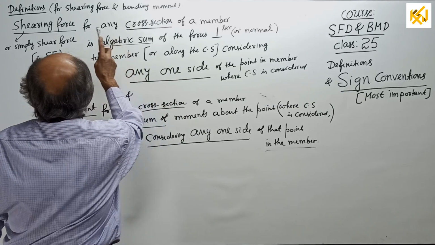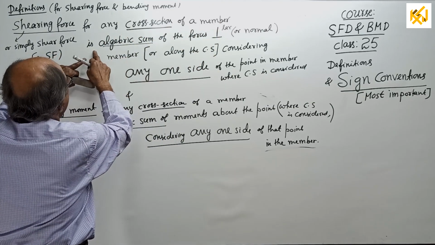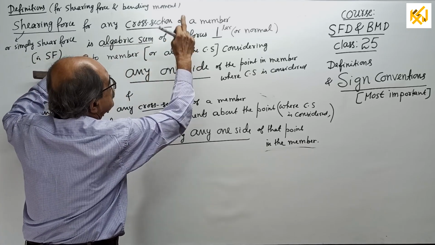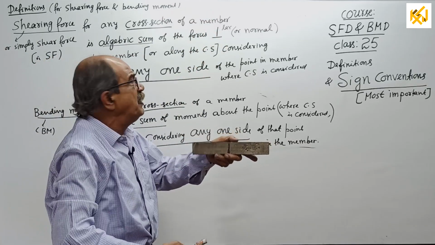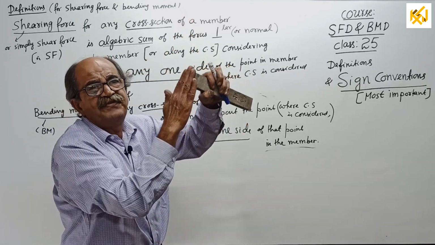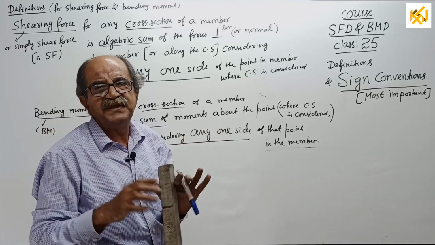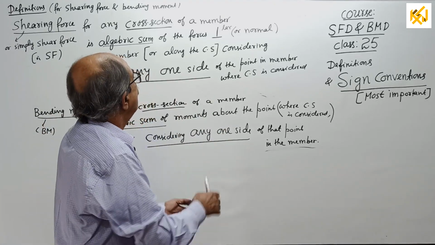Therefore, shearing force for any cross section of a member is the algebraic sum of forces perpendicular or normal to the member, or it is also along the cross section. I am giving a simple definition. Some will tell this way is not there, this way only is there.